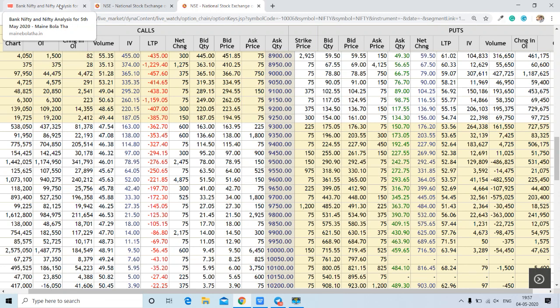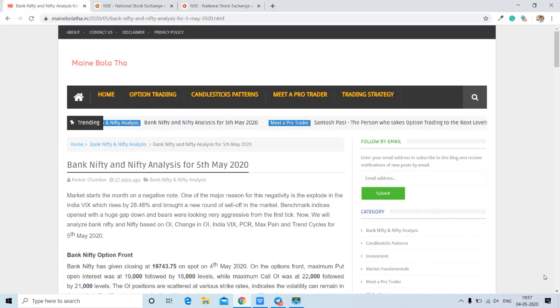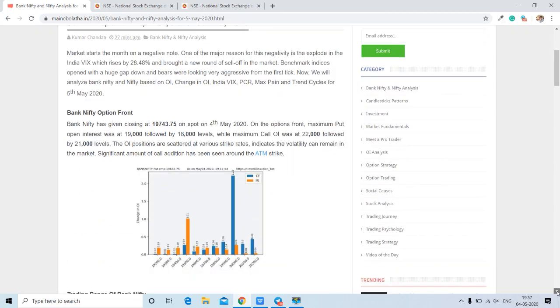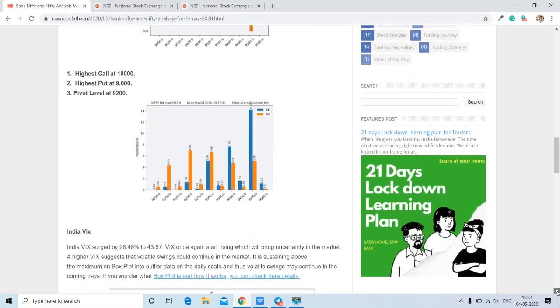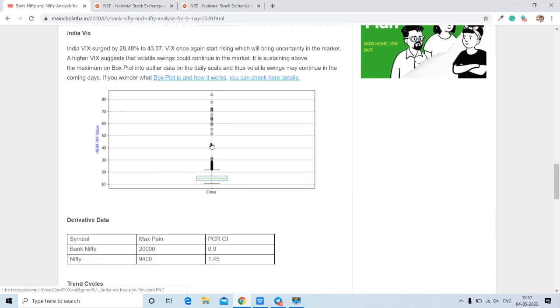For that purpose we will come to our blog and first of all check the India VIX. See, today we have seen a surge of around 28% in India VIX. This indicates a grim situation for Nifty, and it has closed at 43.67, which is well above the higher range of India VIX.